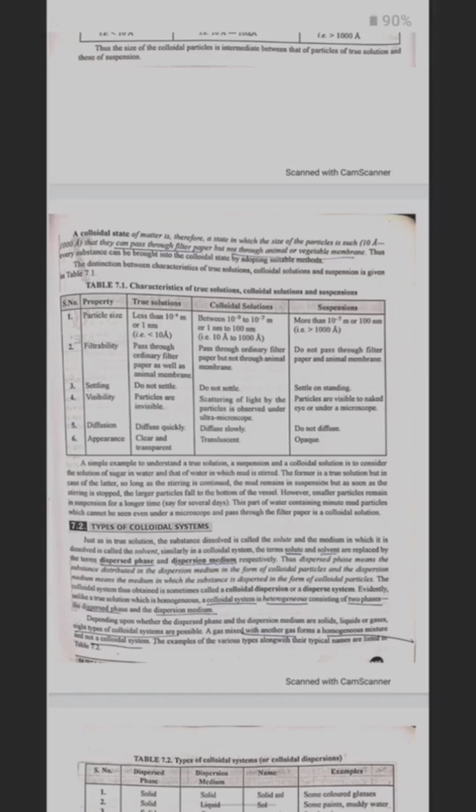The colloidal system thus obtained is sometimes called a colloidal dispersion or dispersed system. Evidently, unlike a true solution which is homogeneous, a colloidal system is heterogeneous, consisting of two phases, the dispersed phase and the dispersion medium. Depending upon whether the dispersed phase and the dispersion medium are solid, liquid or gas, 8 types of colloidal system are possible. A gas mixed with another gas forms a homogeneous mixture and not a colloidal system. The examples of various types along with their type names are listed in the table.